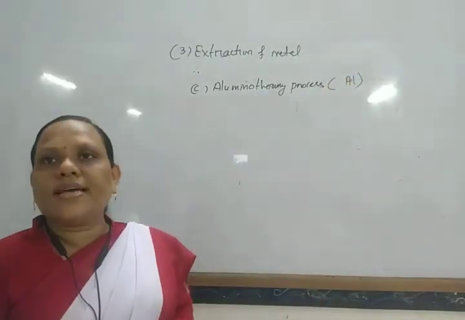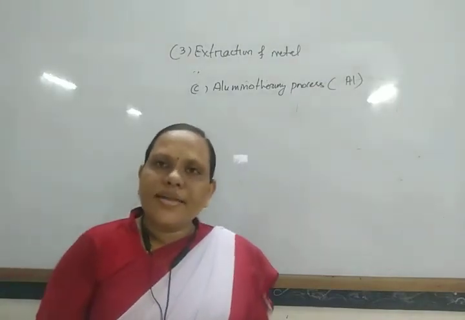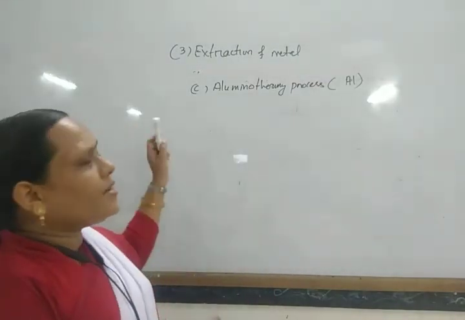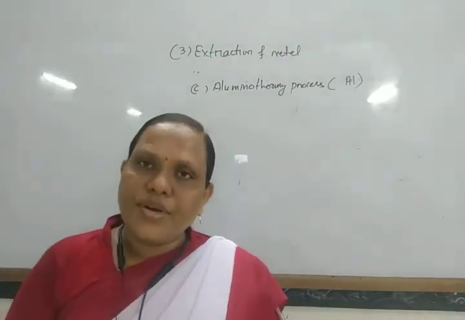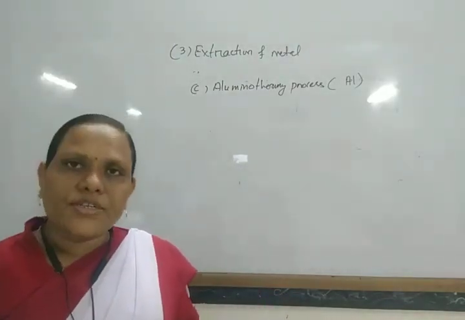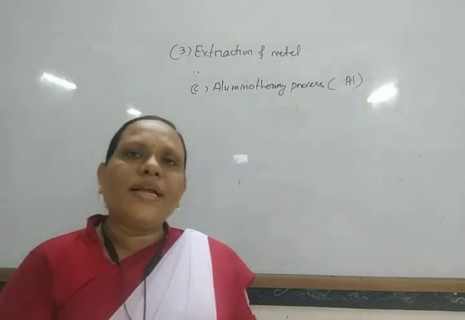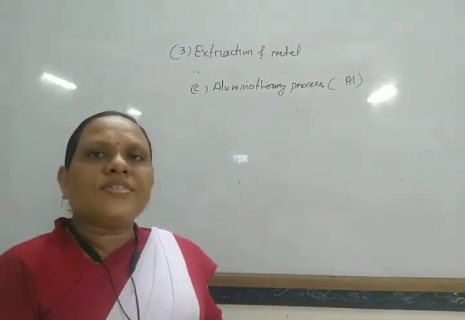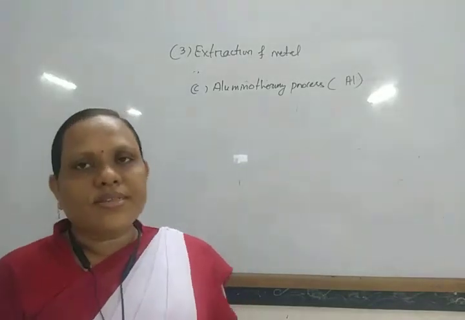Some metal oxides like manganese oxide and chromium oxide are generally not reduced by carbon reduction or by self-reduction. So for that, some electropositive, more active metals are used. Generally aluminium is used for the reduction.